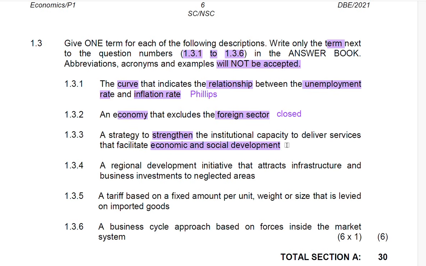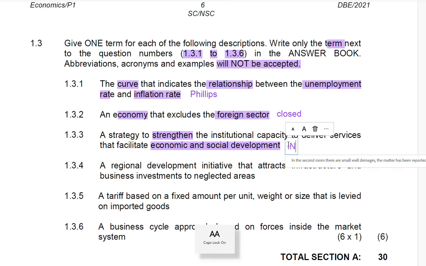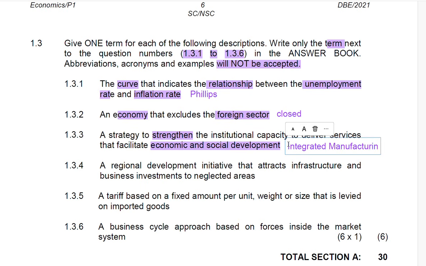So now, because this is made up of three terms, you need to bring all that. So how are you going to respond to this? You'd say it is integrated manufacturing strategy. So that would be the correct answer. It is an integrated manufacturing strategy. So it is a strategy to strengthen the institutional capacity to deliver services that facilitate economic and social